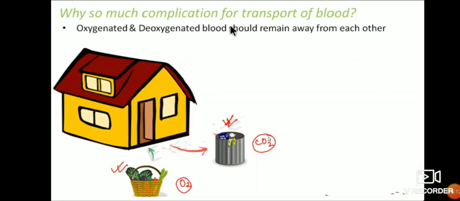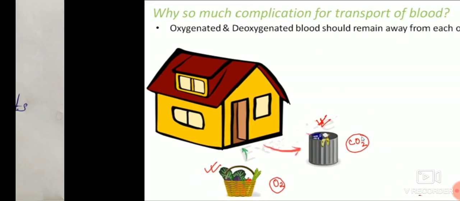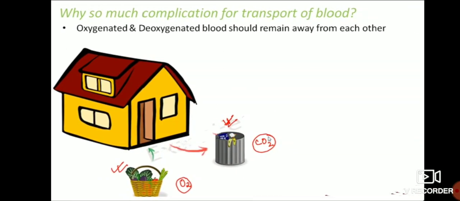So why so much complication for the transport of blood? See here, this is a general example: oxygenated and deoxygenated blood should remain away from each other. This image will make it clear. This is a home, and this is your heart.